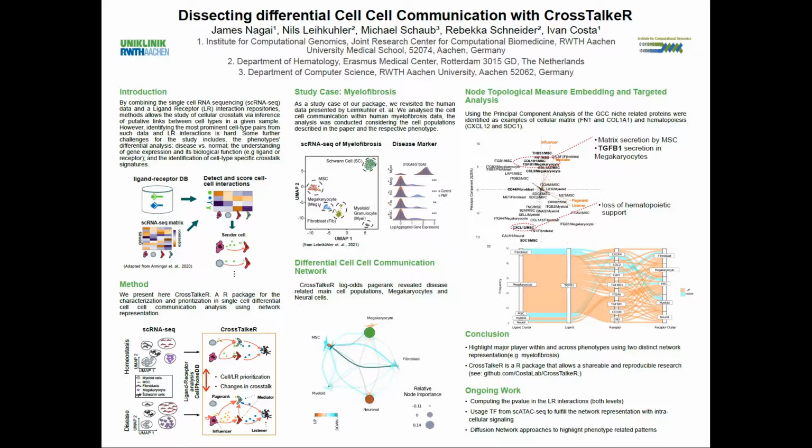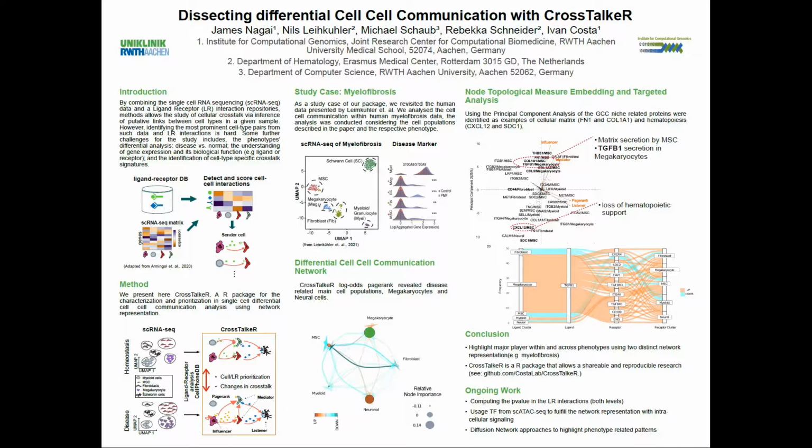We could see some changes that are statistically significant as shown by the markers on the left. In the first step, CrossTalkeR builds the cell-cell communication network.